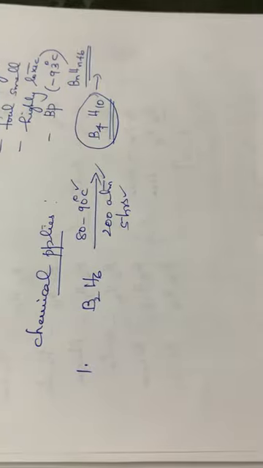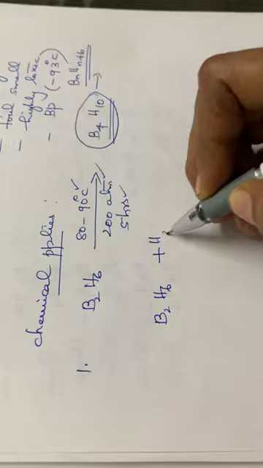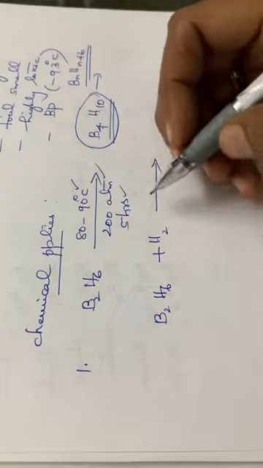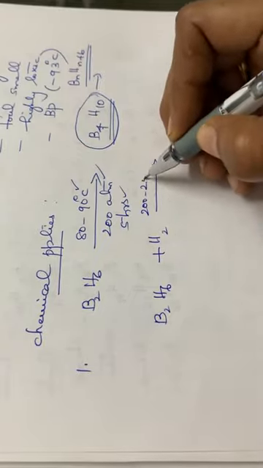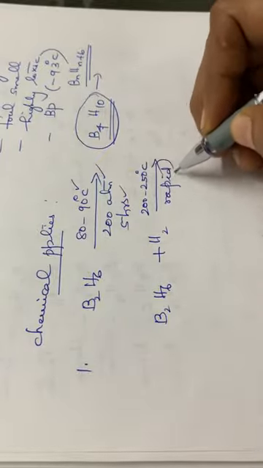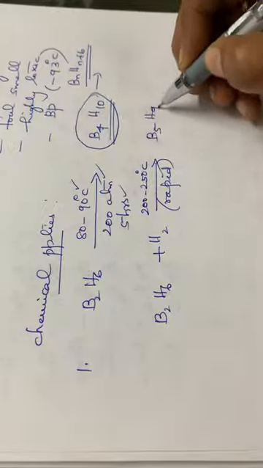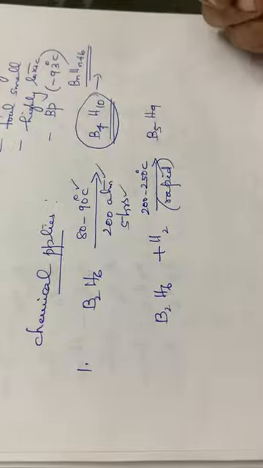Okay. Then again, one more reaction: B2H6 on treating with hydrogen at a temperature of 200 to 250 degrees Celsius. A rapid reaction occurs while heating, and the product obtained will be B5H9. It is a pentaborane.